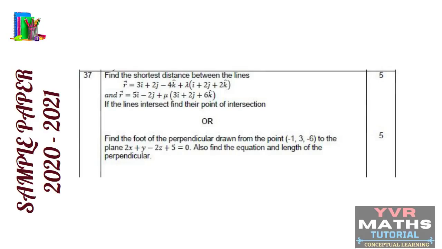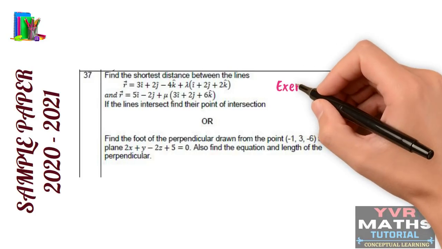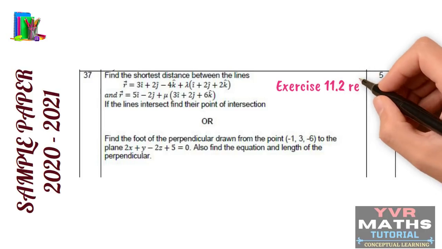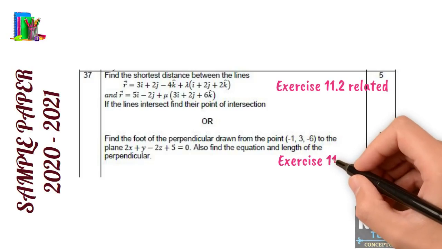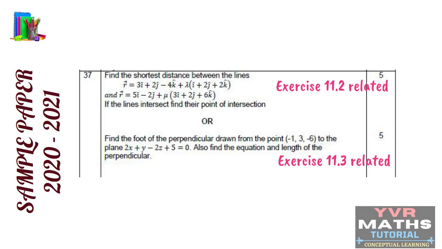See here students, in this slide I have given question number 37. This question they gave from the topic equation of a line in space. In that topic, the concept is shortest distance between 2 lines, which is related to exercise 11.2. They gave internal choice here. The internal choice question also they took from the same chapter but from the topic planes. This question is related to exercise 11.3. Okay students, so in the next slide we will see question number 38.